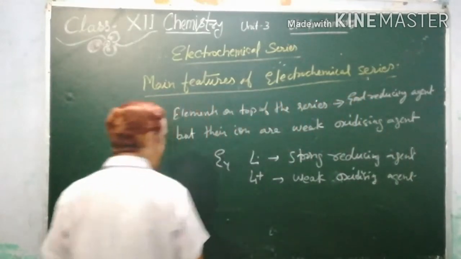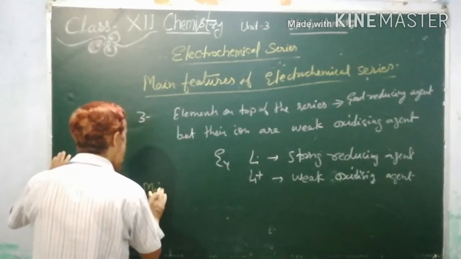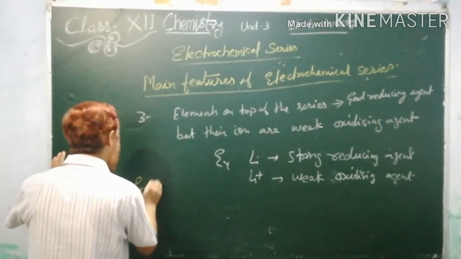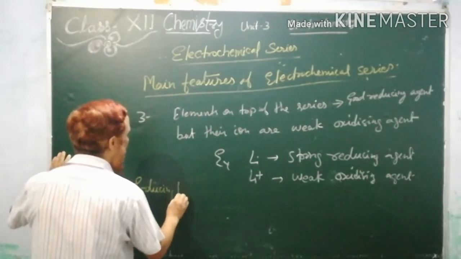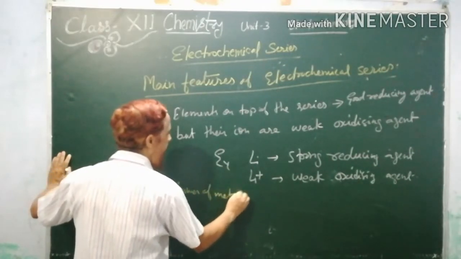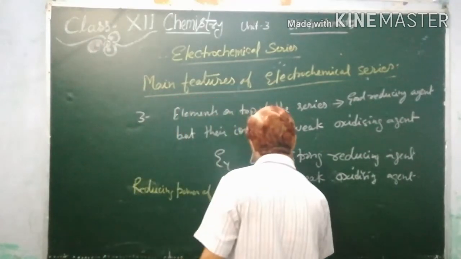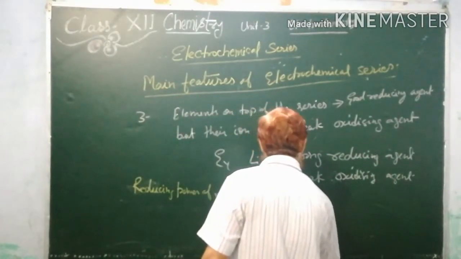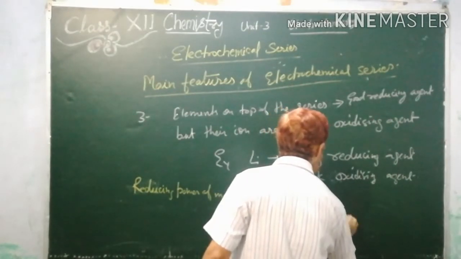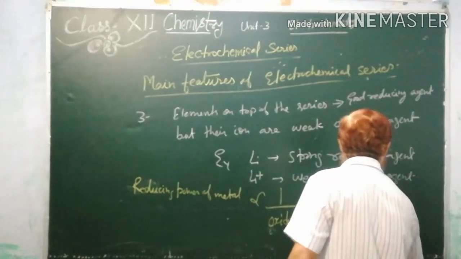It means we can make a general concept: the reducing power of a metal is inversely proportional to the oxidizing power of its ion.